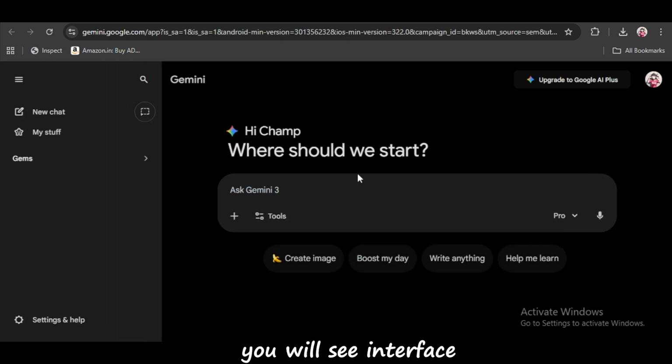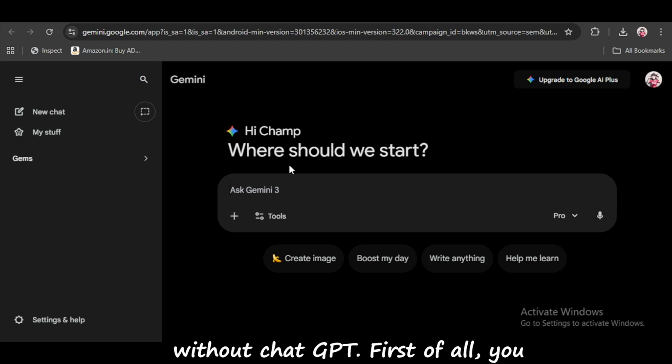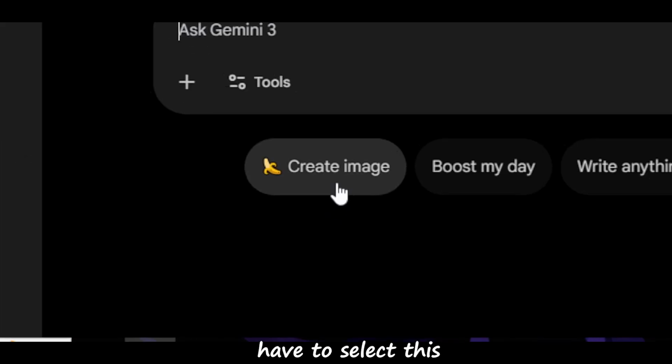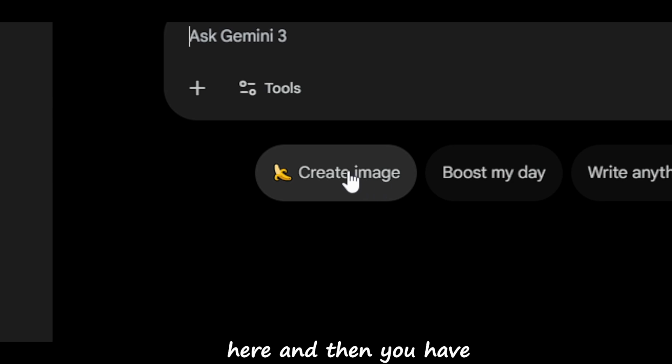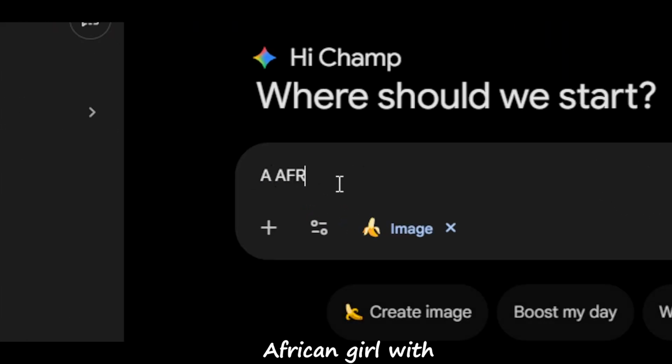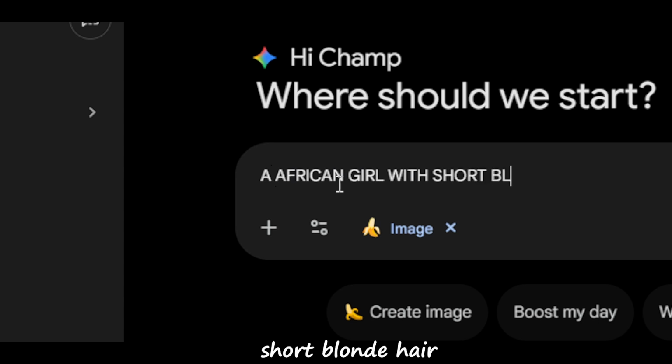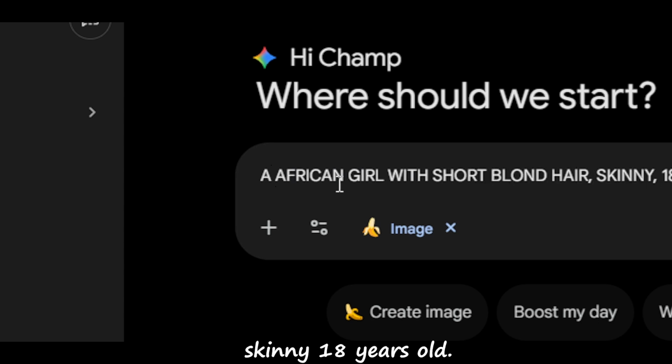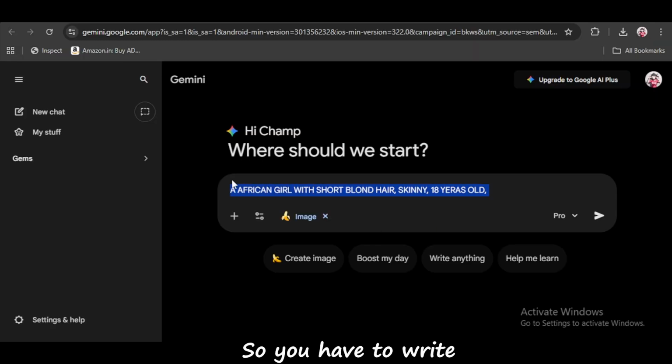First of all, you will see an interface like this, and you don't have to go to ChatGPT, because I will tell you how to create without ChatGPT. First of all, you have to select this create image option here, and then you have to write your prompt. You have to think of your AI influencer's identity. I will type this prompt here: an African girl with short blonde hair, skinny, 18 years old. So you have to write a prompt like this.